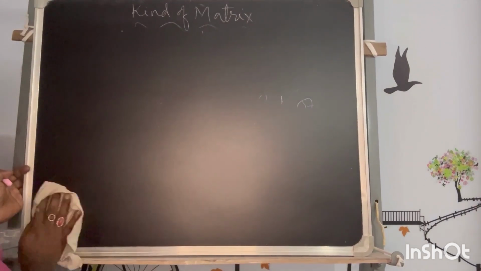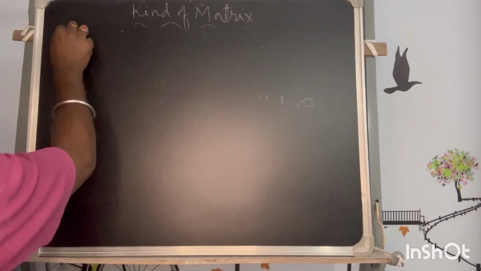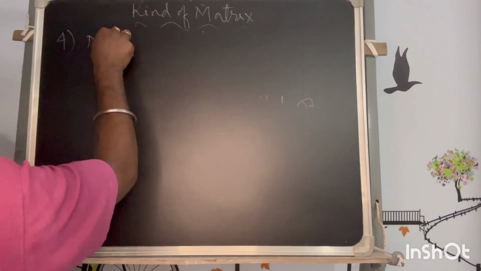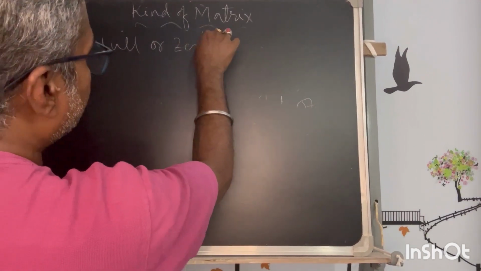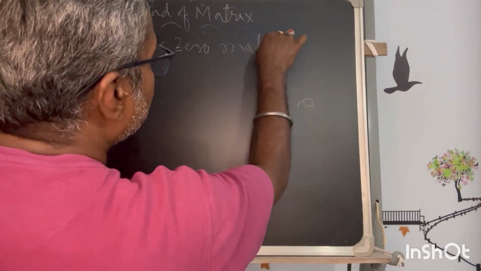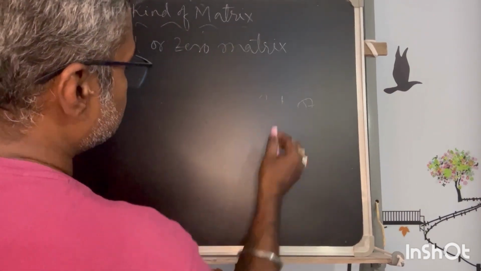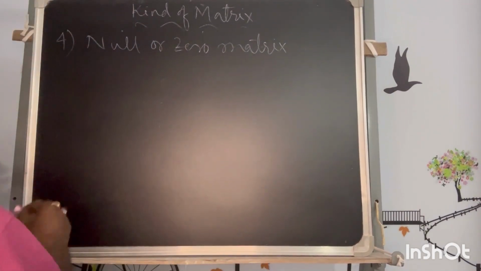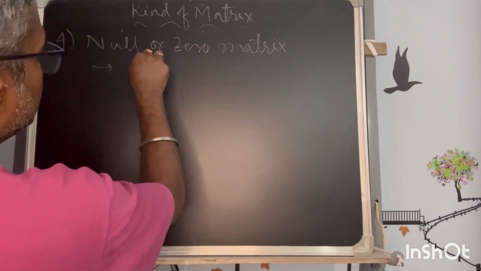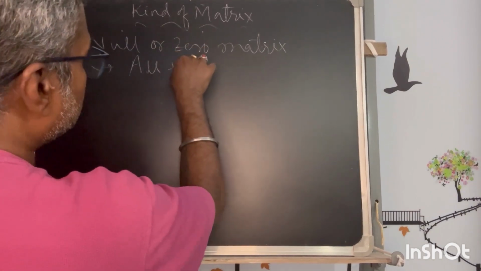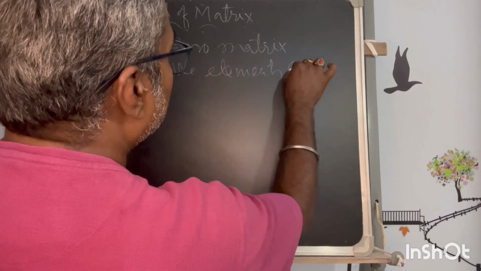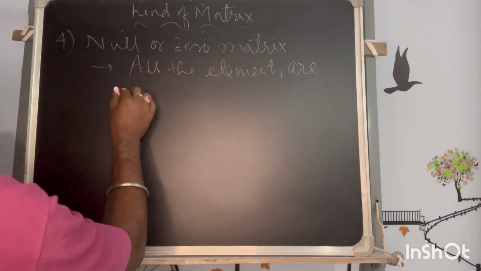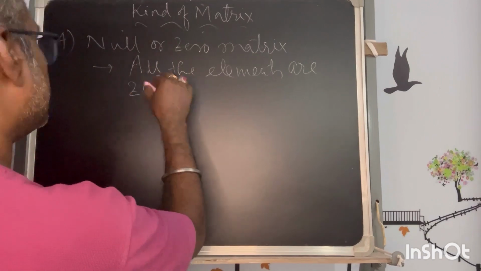The fourth one is the null or zero matrix. From the name also you can guess what kind of matrix this is. Yes, all the elements are 0. The value of all the elements is 0.